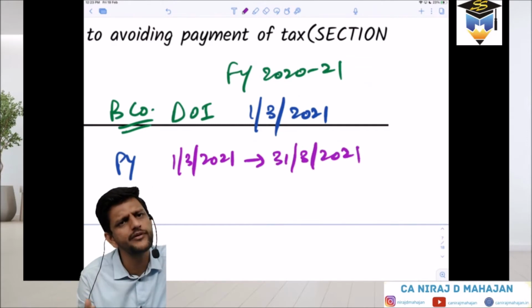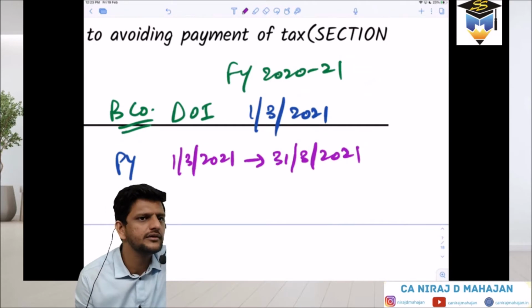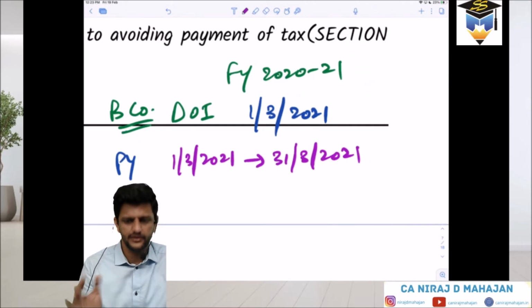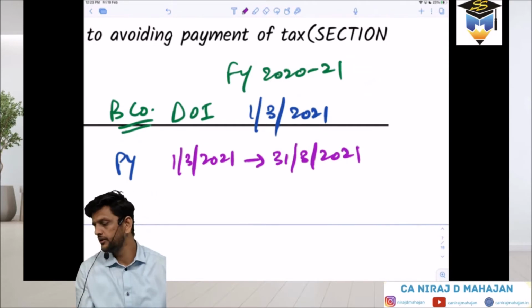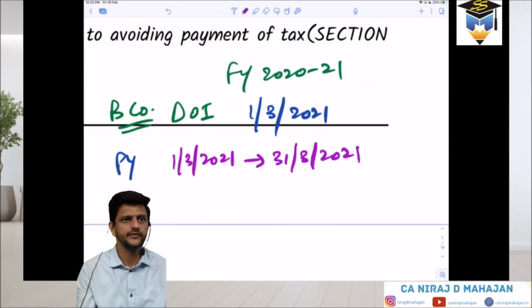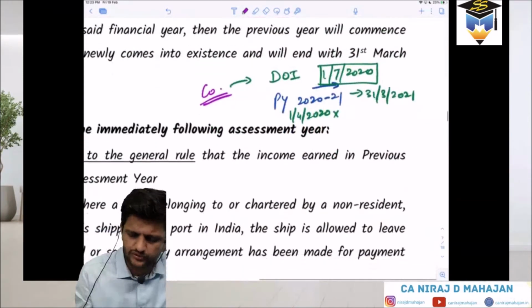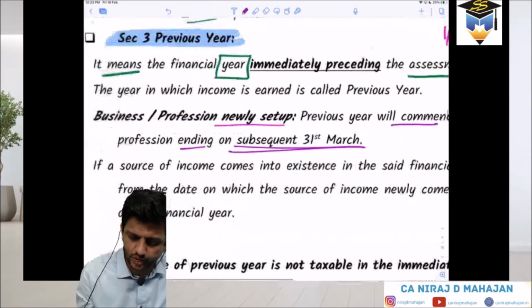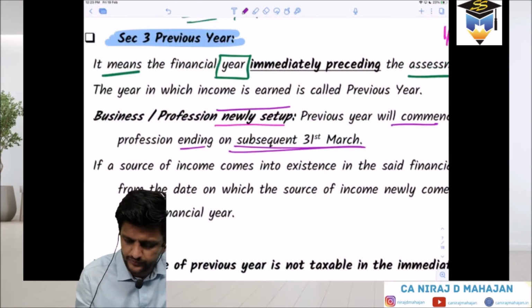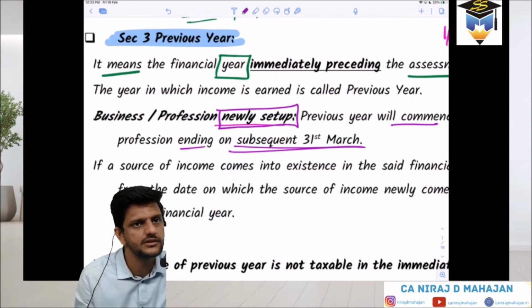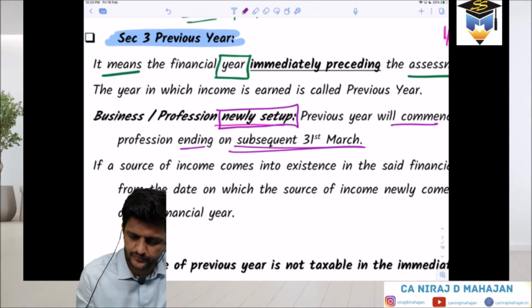That means just one month of previous year. Possible. We can't help it. Whichever is the next subsequent year, next subsequent year 31st March. Got it till here? Yes? Done? So as such, for new business, this is only for what? Newly set up businesses. Clear till here? Pay attention.